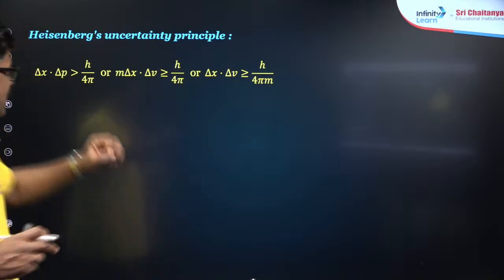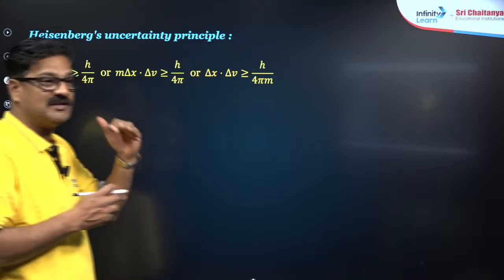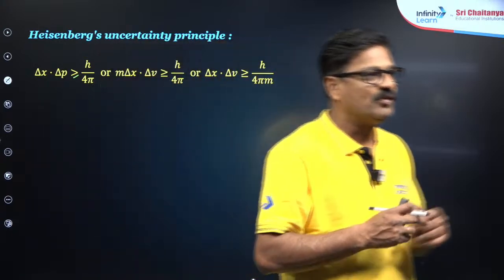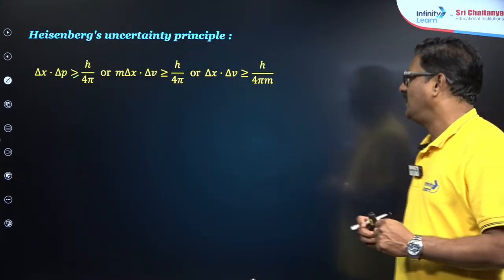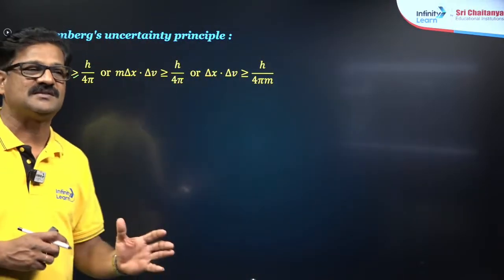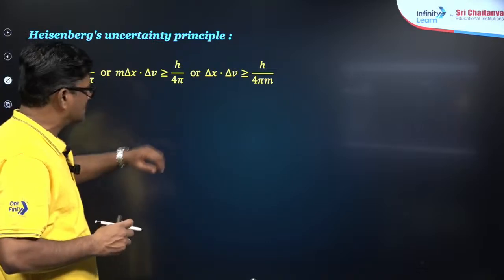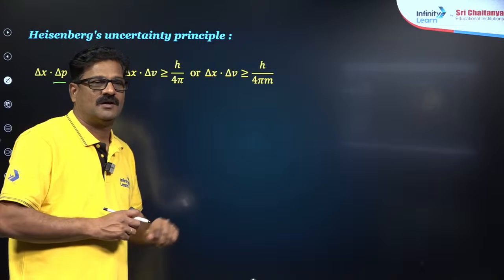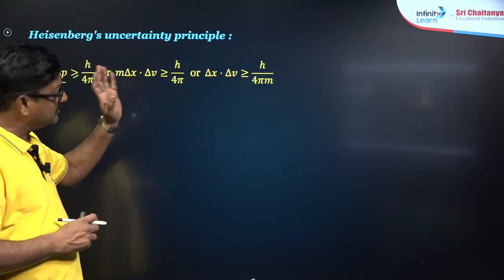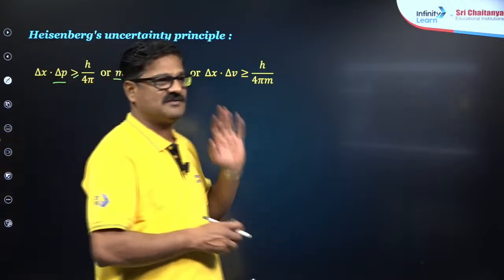That uncertainty Δx · Δp should be greater than or equal to h/4π, meaning it should not be less than that. This is proved mathematically. Δx is the uncertainty in position and Δp is the uncertainty in momentum. Uncertainty in momentum is m·Δv, because mass is certain. Mass has no uncertainty, it is always a certain value.